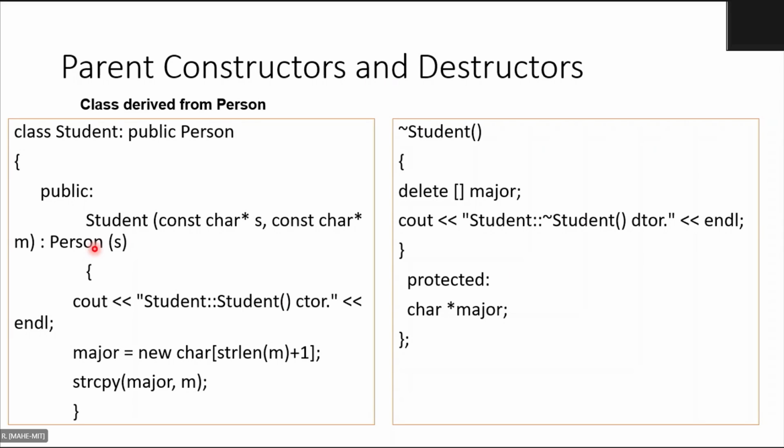Okay, and observe that this student constructor has two parameters. One is the student name, that is the person's name, and one is the major, meaning what course he is taking, what major course he is taking. So there are two parameters here. Okay, so I hope these two codes are clear.